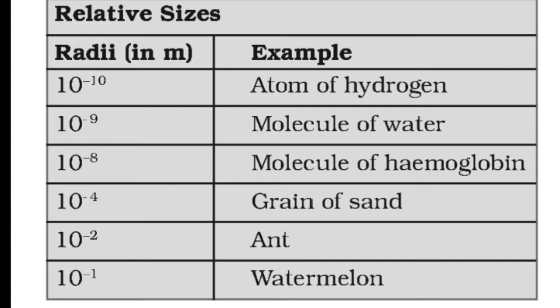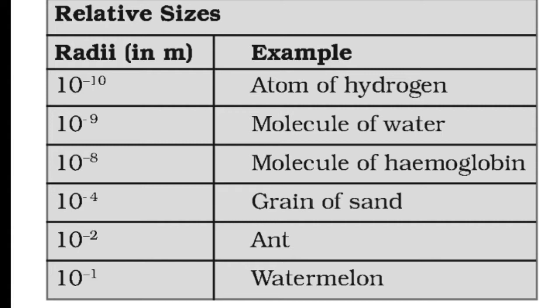A molecule of water is 10 to the power minus 9 meter. A molecule of hemoglobin is 10 to the power minus 8 meter. A grain of sand is 10 to the power minus 4 meter. The size of an ant is 10 to the power minus 2 meter.